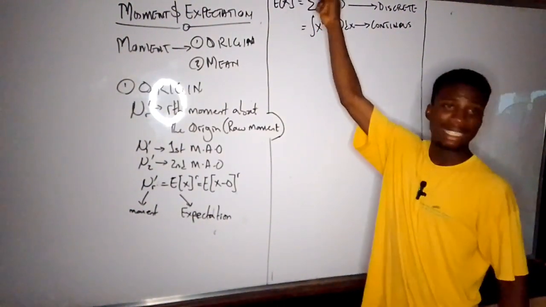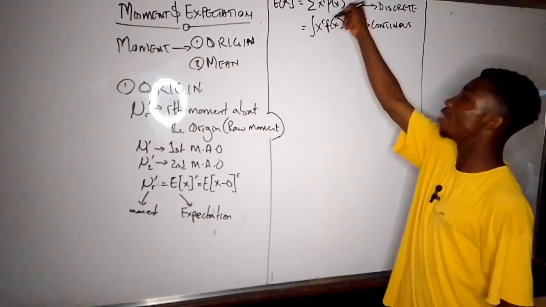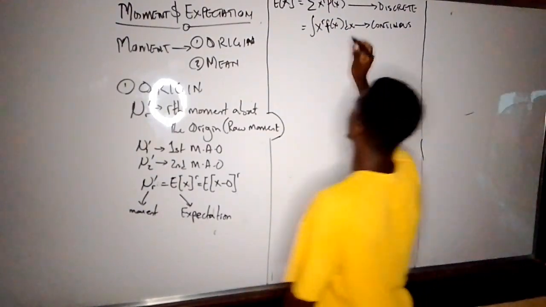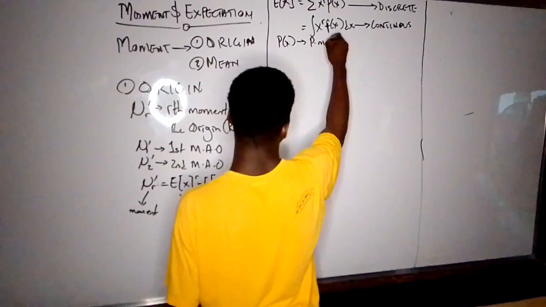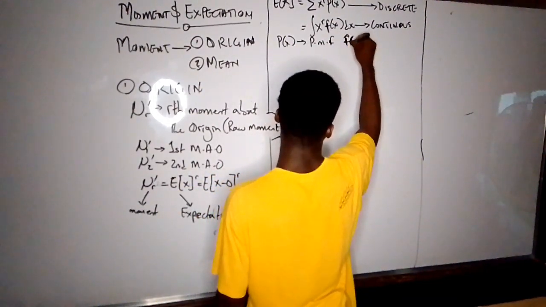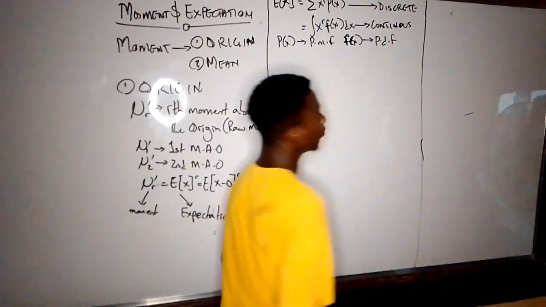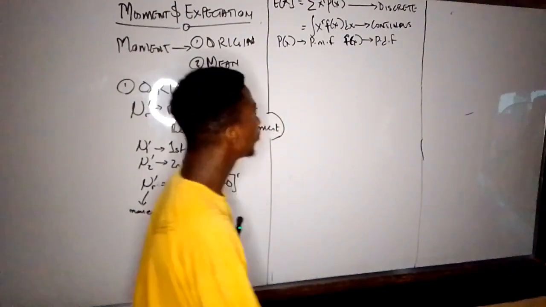Mind you, this p of x is what we call our PMF, and small f of x is what we call our PDF. Probability mass function, probability density function.